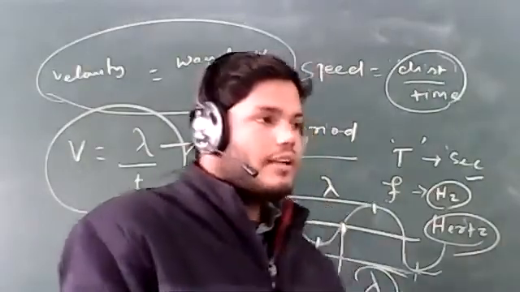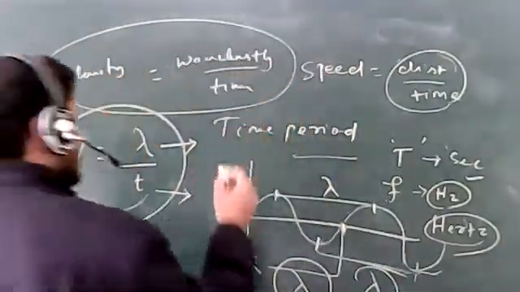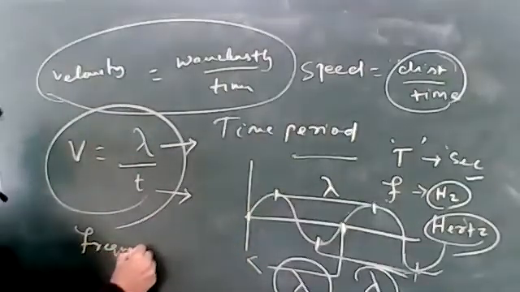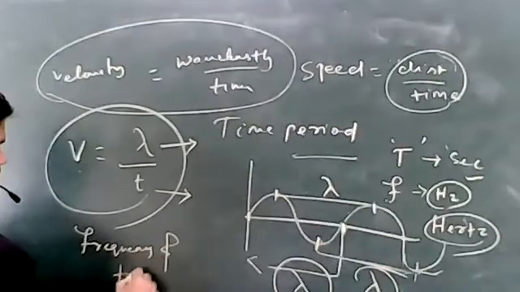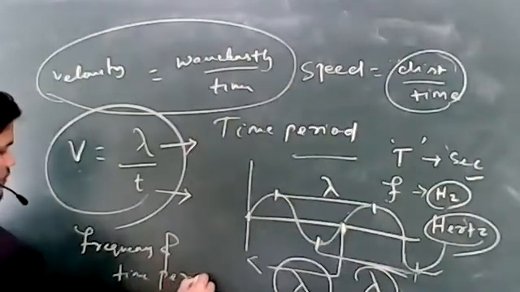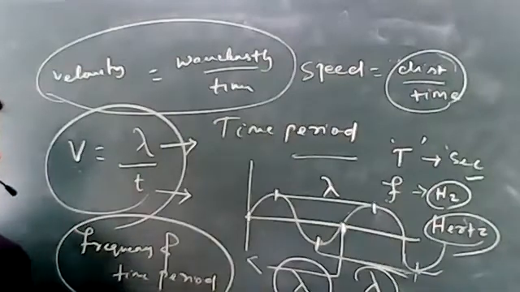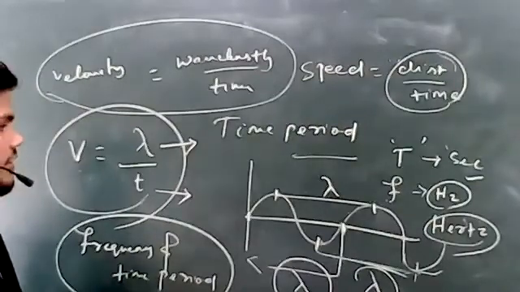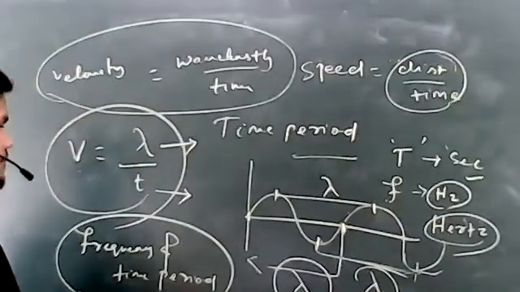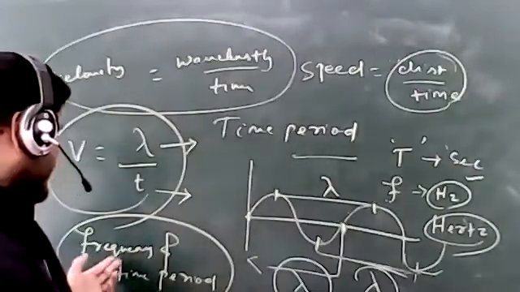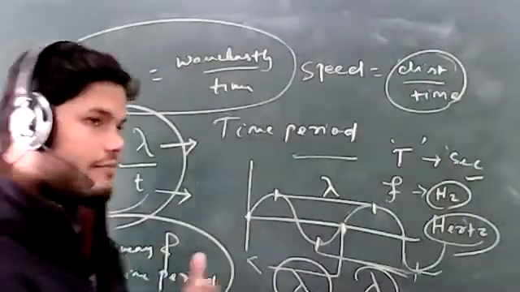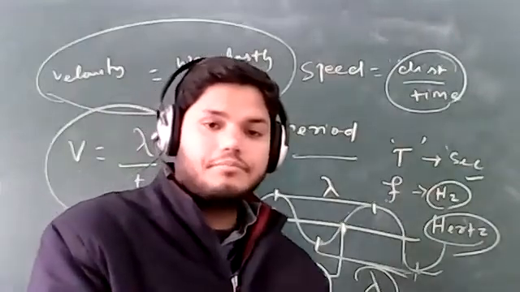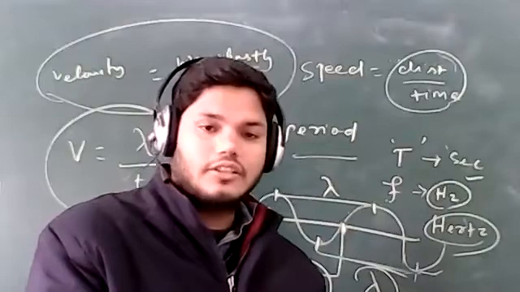One more formula is related to the frequency and the time period. What is the definition of frequency? Frequency is the number of waves or oscillations in a second. For a second, how many oscillations are formed, that is the frequency.